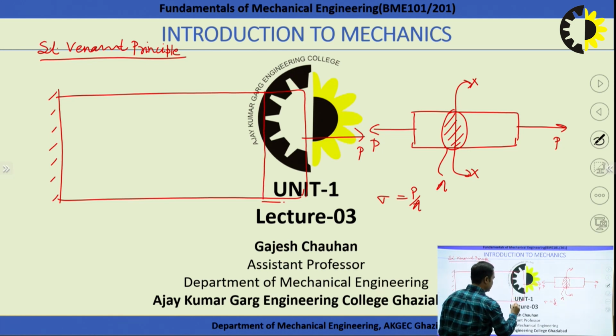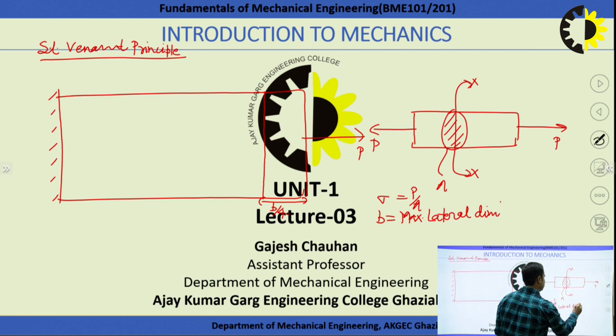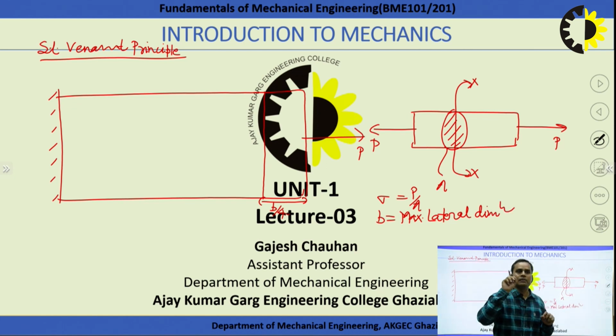the point that is nearly about b by 4, and what is b? b is nothing else but the maximum lateral dimension. Lateral dimension means if I have a 3-dimensional body, the direction in which I apply the force is called the longitudinal direction, and the other 2 directions are lateral.